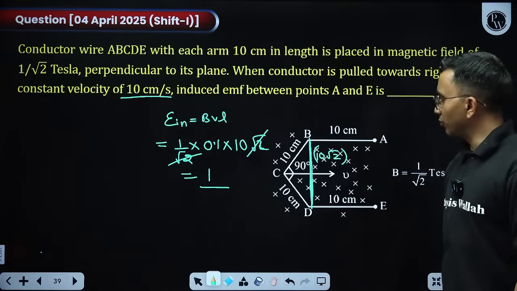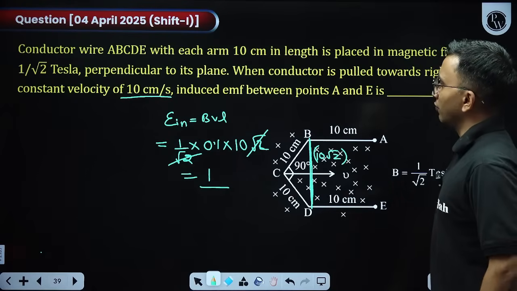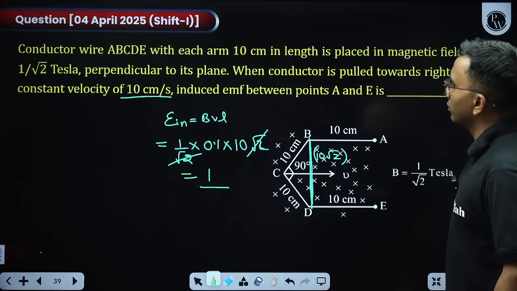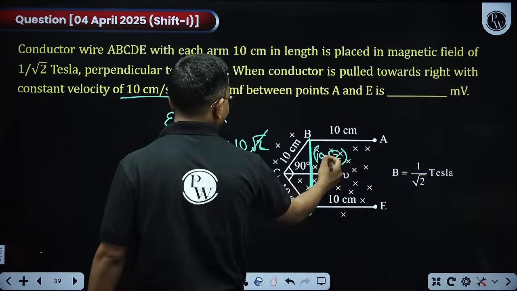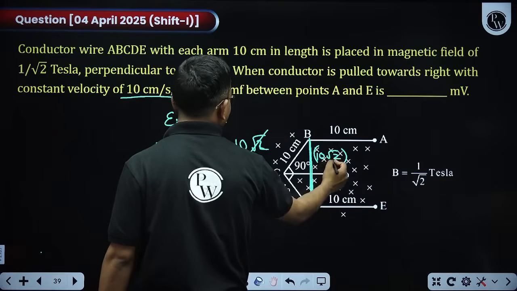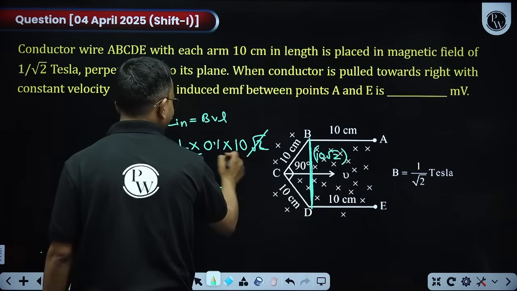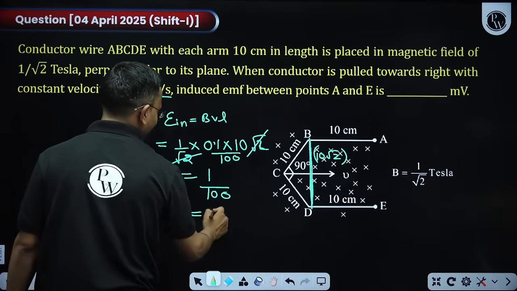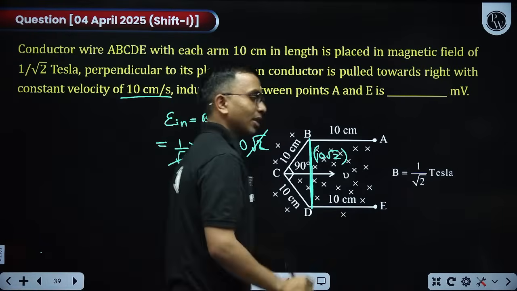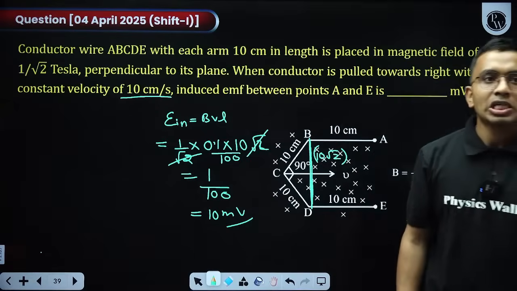No, not 10 millivolt. This is 1 volt. Okay. Each arm is okay. This length was 10 root 2 centimeter, not meter. Multiply, divide with 100 also. So this will become 10 millivolt. Yes, this is 10 millivolt.